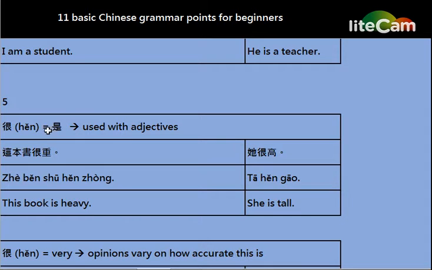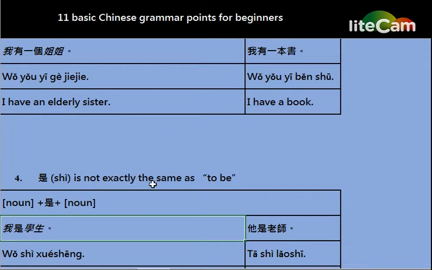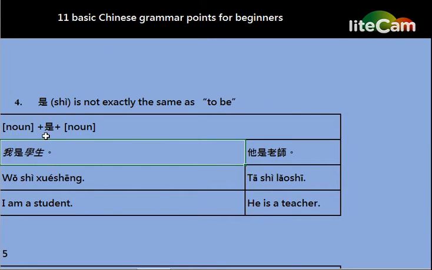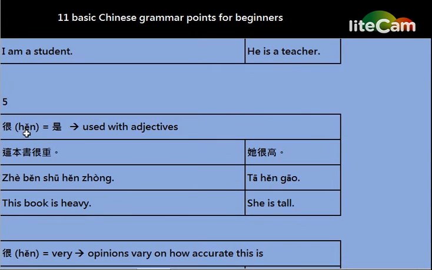And the basic structure for the word 很 is the same as the grammar point for the word 是, but 很 is used with adjectives. The word 很 is used to link up adjectives, but the word 是 is used to link up nouns.